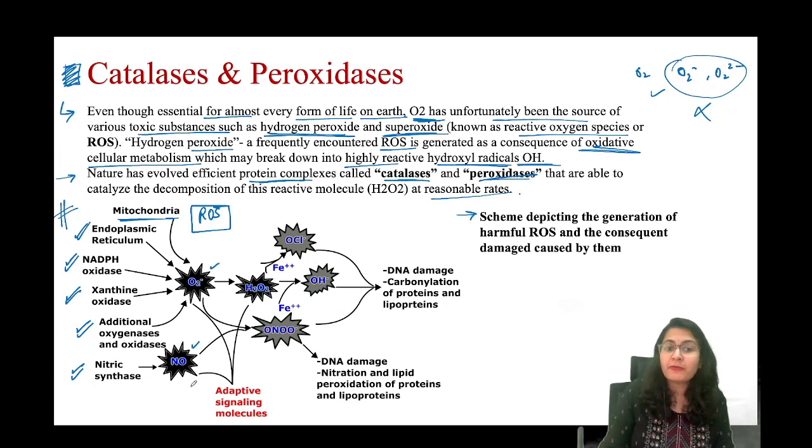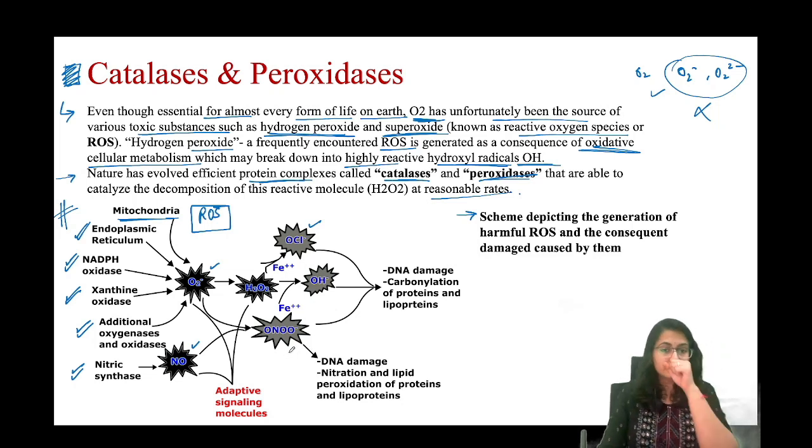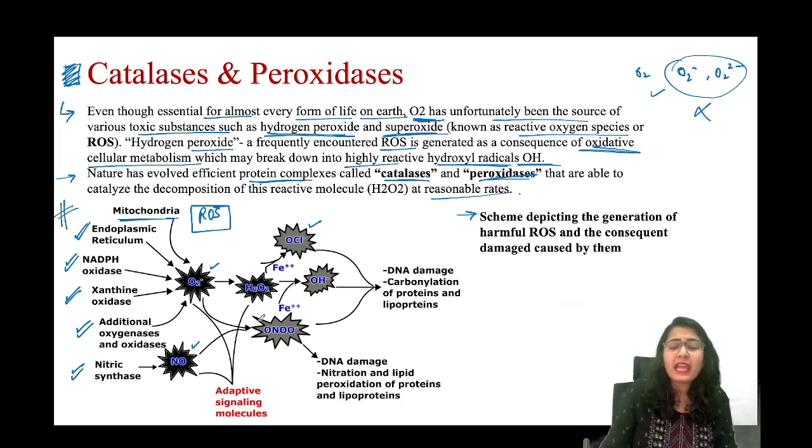Both of these are very harmful. This converts to peroxide after taking one more proton. That is going to take the iron, convert into OCl minus, OH minus, and this is again a very active species of nitrate. Now, what can they do collectively? They can do a particular DNA damage, all of them. Carbonylation of proteins and lipoproteins, nitration and lipid peroxidation of protein and lipoprotein.